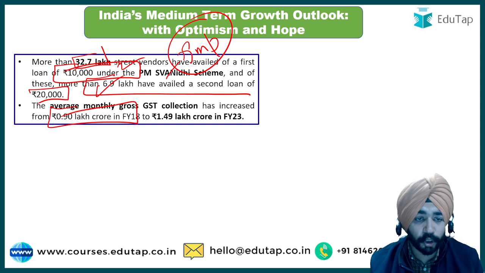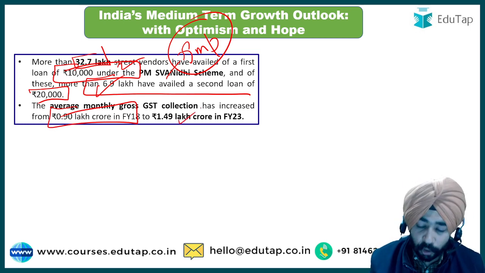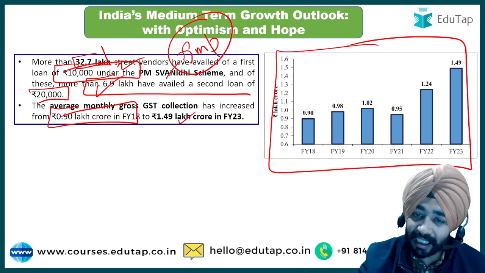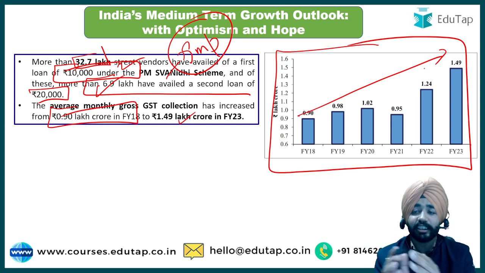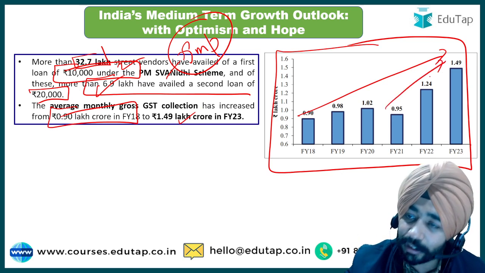ठीक है जी, तो 0.9 lakh crores हुआ है, उससे बढ़ के कितना हुआ है to 1.49 lakh crore rupees. And if I talk about, this is the thing that has been highlighted here. This is the growth that has been witnessed in the GST collection.